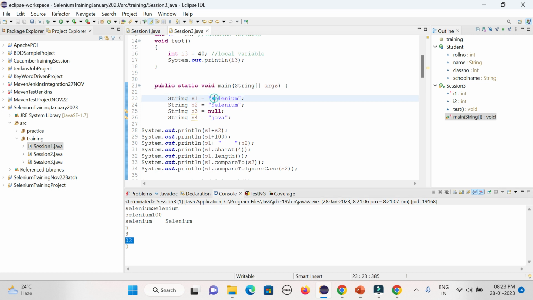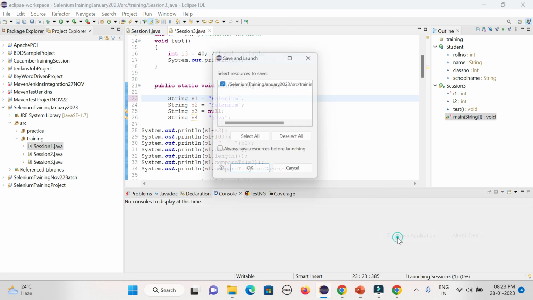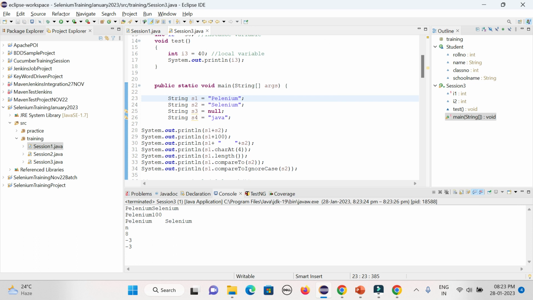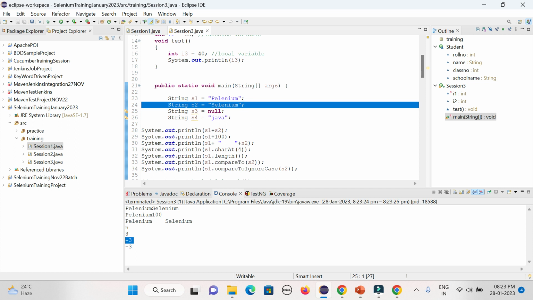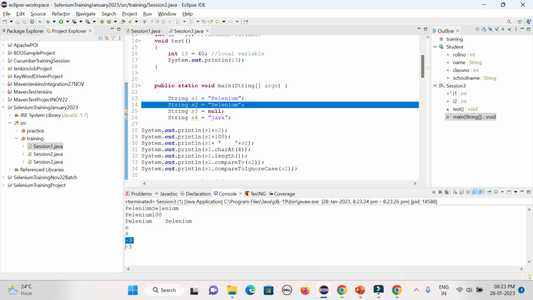I will check, but here if you give, suppose, P, S, P, let's try to see. It will be giving you the right output only, but small and capitals I did not check how it is behaving. You could see -3 is coming. Okay, PQRS, it is coming that way, but small and capital words I need to check what difference it is giving. I think small will behave a different way from the capital. In real time I just checked that way only, but I will still check how the small and capital are differentiated.